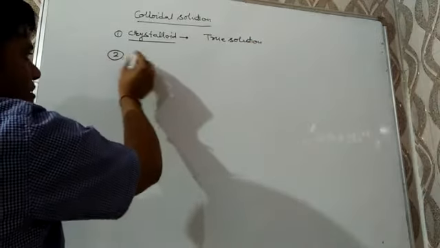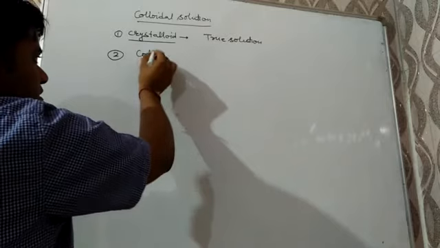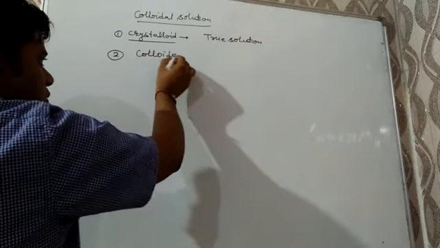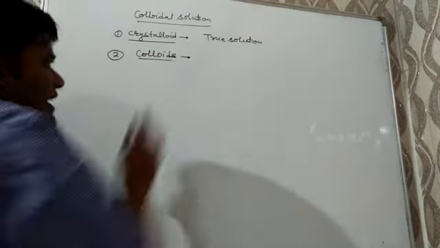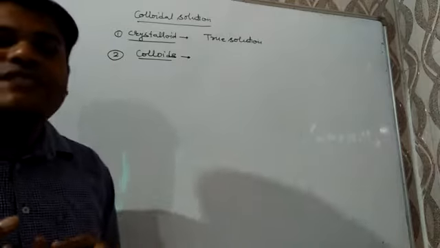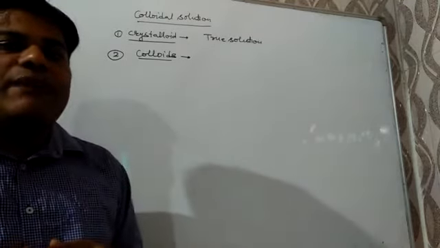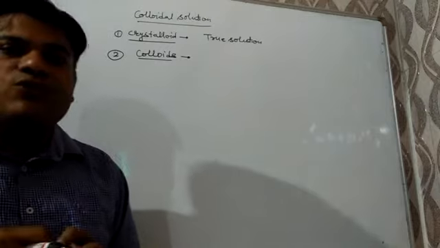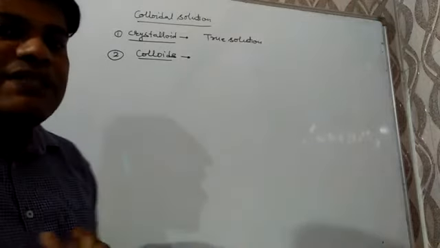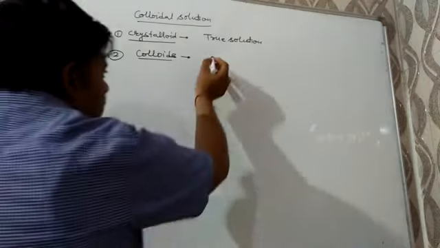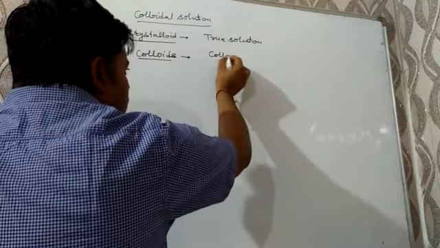Next one is colloids. Colloids are those substances which can pass through the filter paper but cannot pass through the animal membrane. An example of it is colloidal solution.